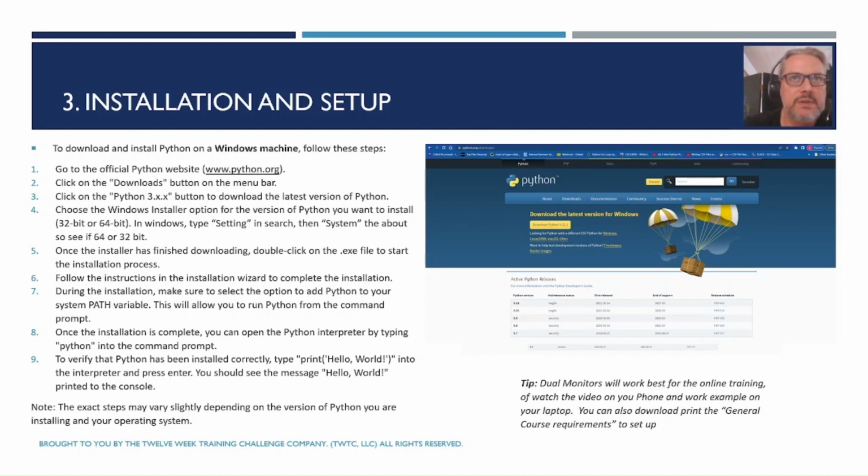This is for Windows. If you have Linux or Apple, there's download instructions on the website that tell you how to download those. If you're on Windows, you can pause the video here and then go through the 9 steps. Or you can continue to watch the video right after this slide. I'm going to insert an example of how to do this.